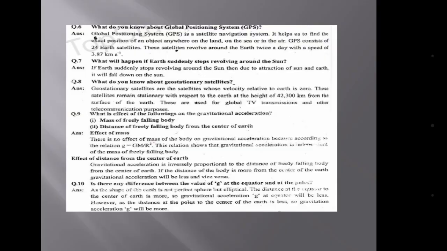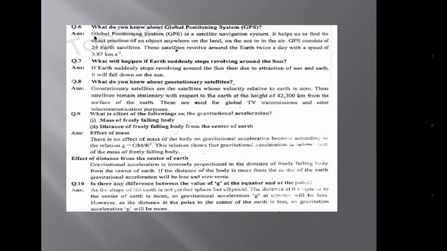I am going to explain another question, question number 6. What do you know about GPS? What do you know about the Global Positioning System? GPS is a satellite navigation system. It helps us to find the exact position of an object anywhere on the land, on the sea, or in the air.